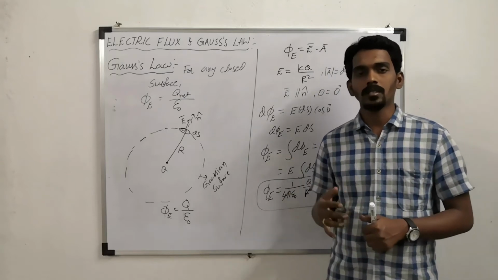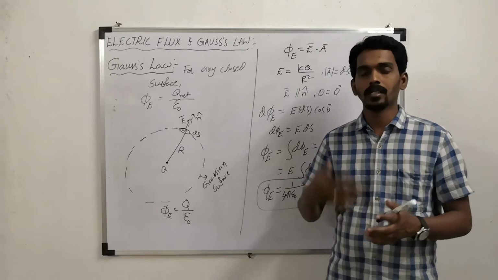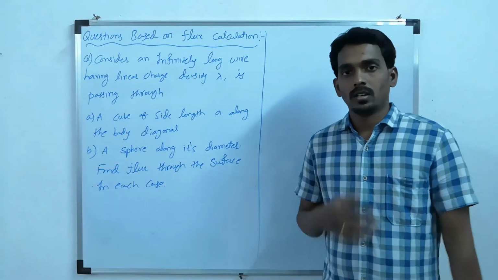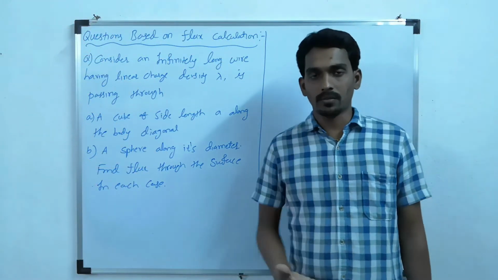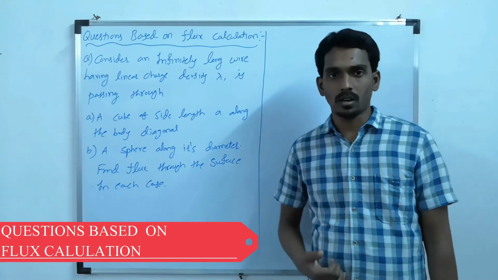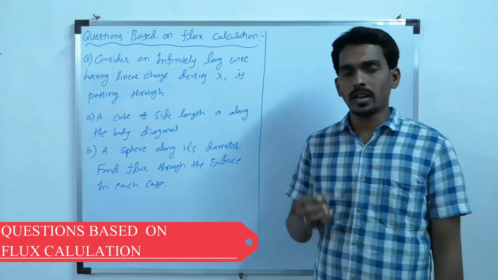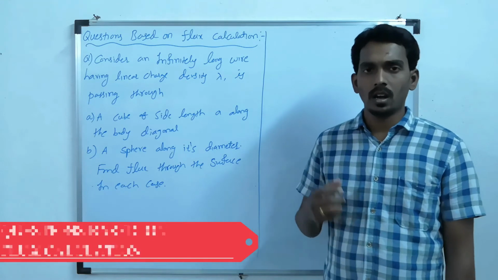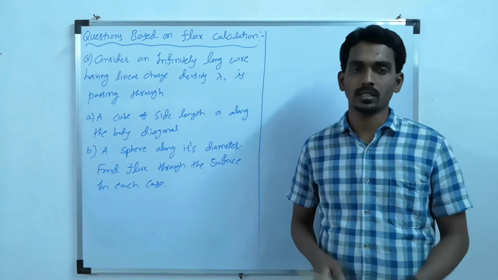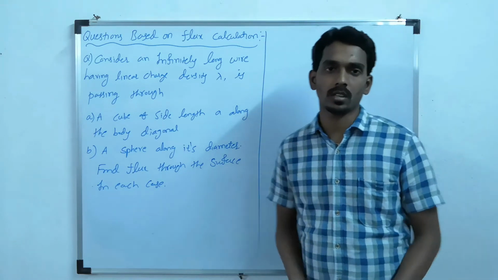So let us discuss those questions: calculation of flux linked with some surfaces. We have studied the meaning of electric flux and what Gauss's law is. Let us try to understand 2-3 questions, how to calculate flux, that too using Gauss's law.